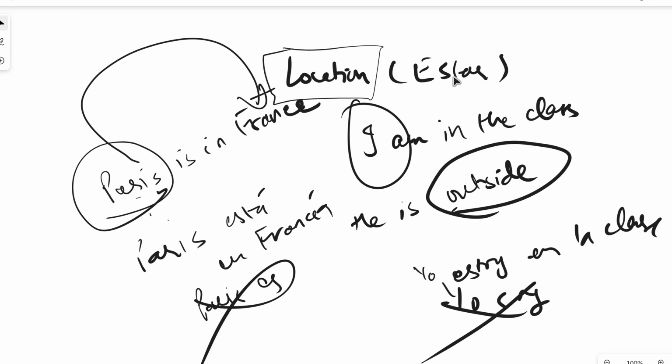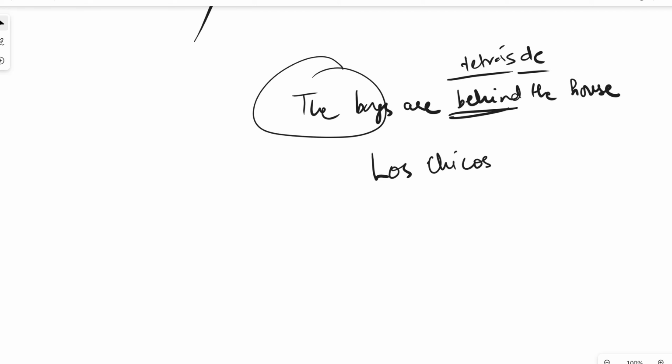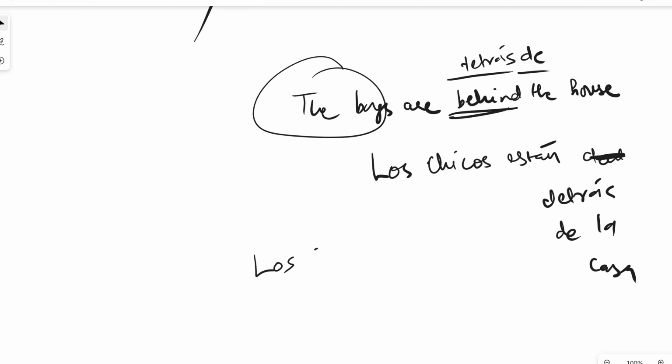Similarly, if I say the boys are behind the house. Now, behind is detrás de. We'll do another class with the prepositions. So, los chicos, again, talking about the location of the boys. Then it'll be los chicos están detrás de la casa. If I say the boys are tall, los chicos son altos.